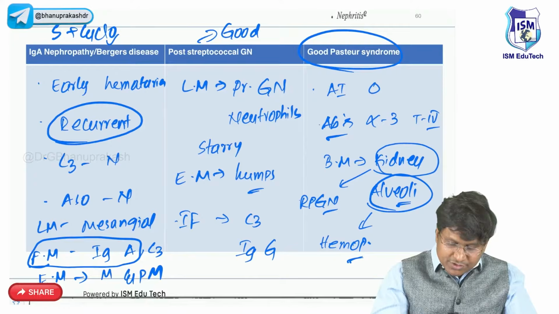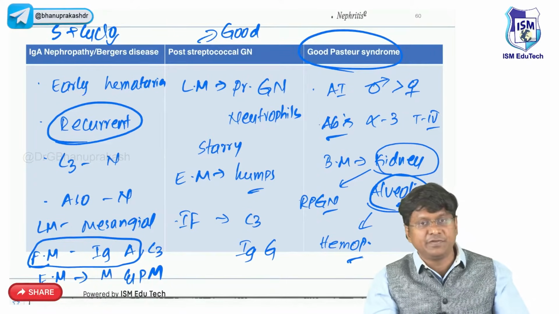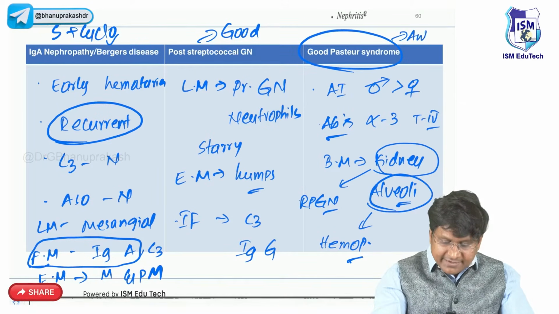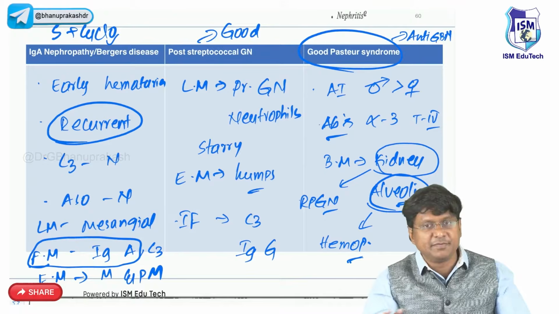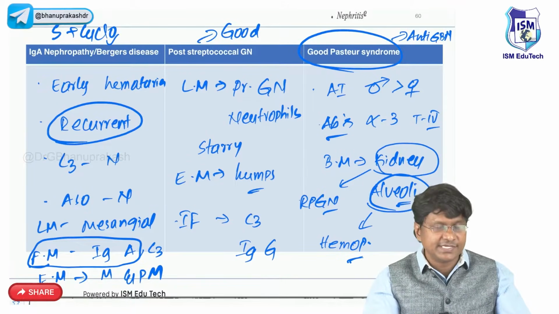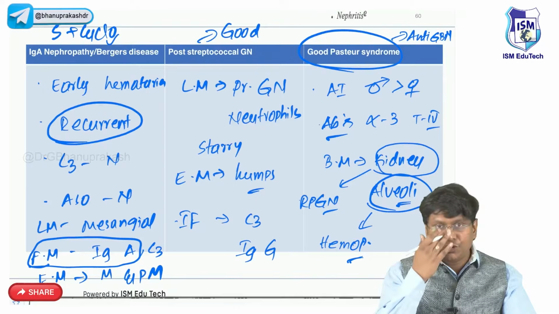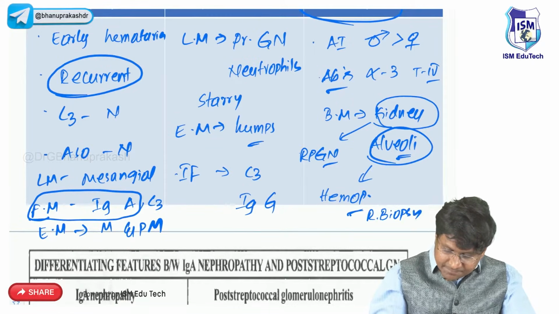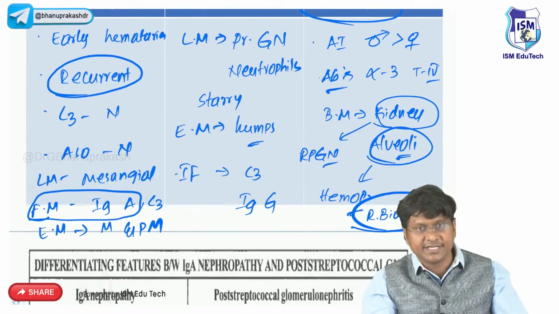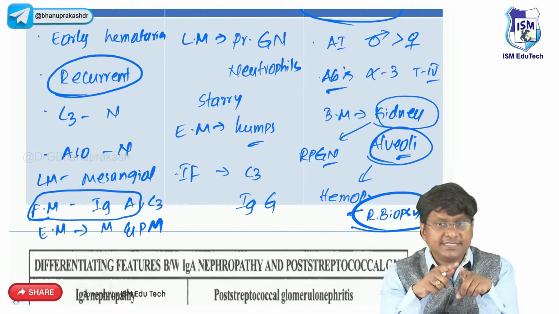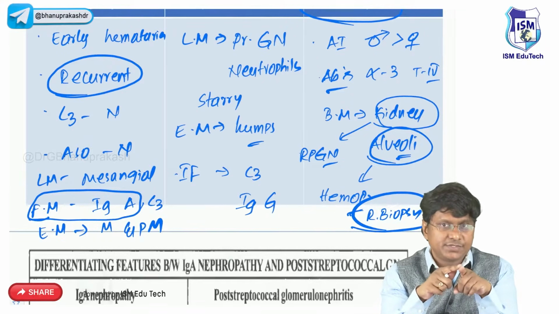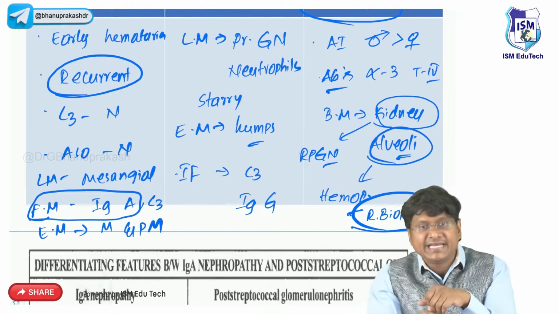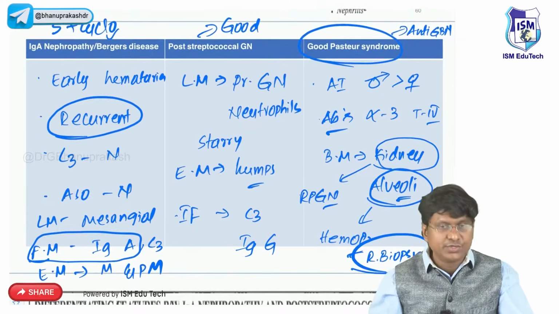Even though it's an autoimmune disorder, it is more common in males compared to females. The ratio is almost 6:1. What is the investigation of choice here? It is anti-glomerular basement membrane antibodies. The sensitivity of this test is almost 90%. And the renal biopsy is the gold standard investigation. In the renal biopsy, you will observe diffuse proliferative glomerulonephritis, and immunofluorescence will reveal linear deposits. So that is your Goodpasture syndrome.